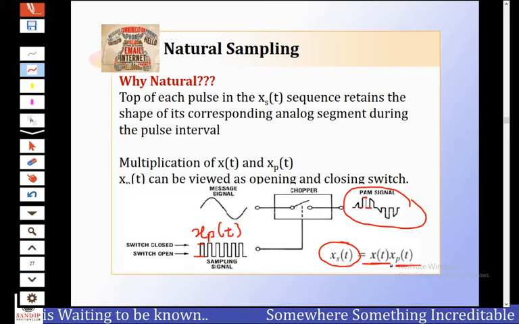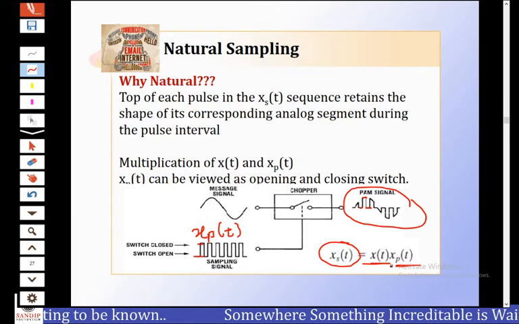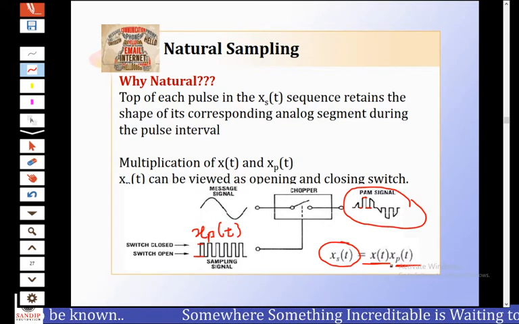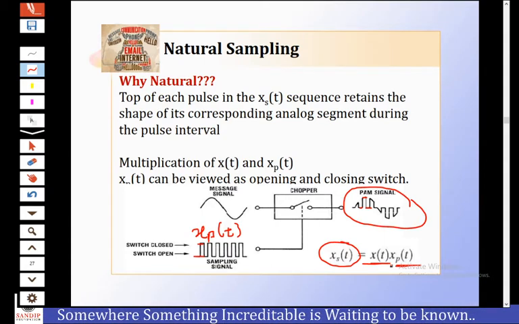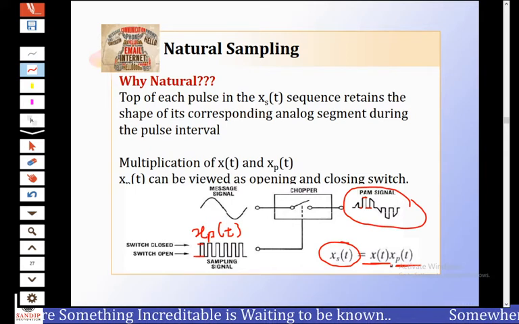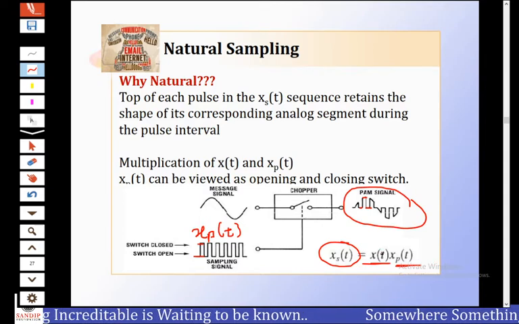A more reasonable and practically feasible manner of sampling is called natural sampling. This natural sampling is also sometimes called chopper sampling, because the waveform of the sampled signal appears to be chopped off from the continuous time signal x(t).